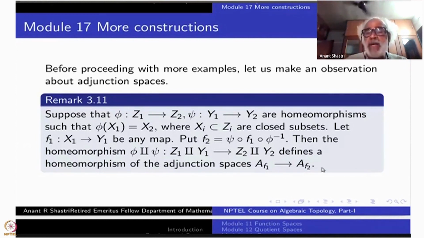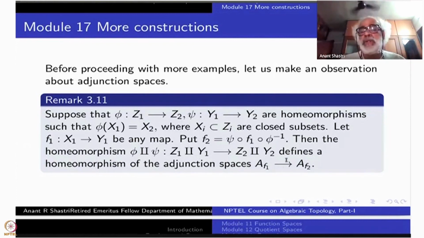First of all, you get a map, which is bijective, from the adjunction space F1 to adjunction space F2. Once this is told, then the verification is totally obvious. First of all, you should see that there is a set theoretic map which is a bijection. Continuity of this one will be totally obvious because the corresponding functions are continuous on the mother spaces.